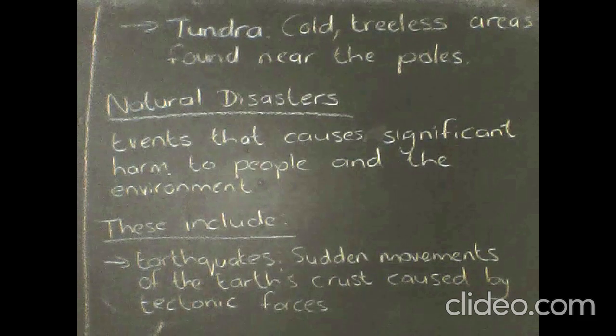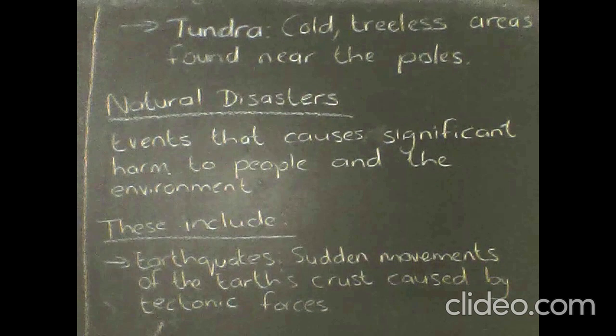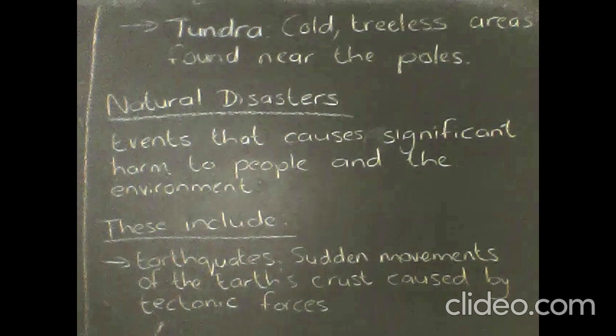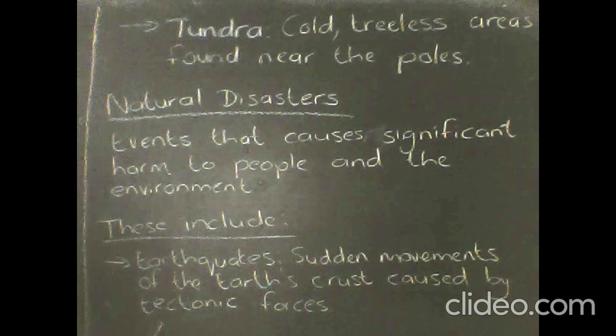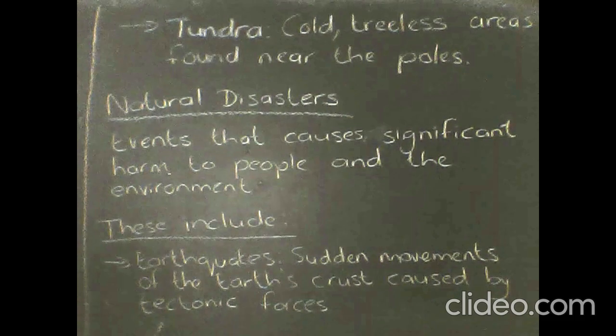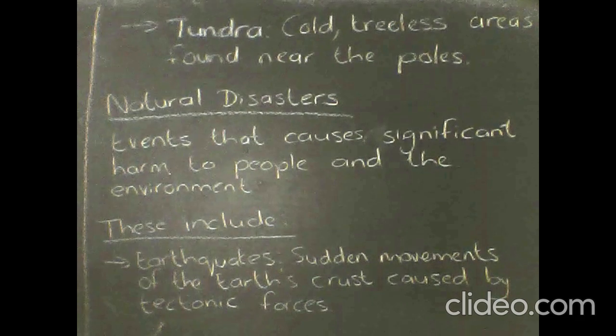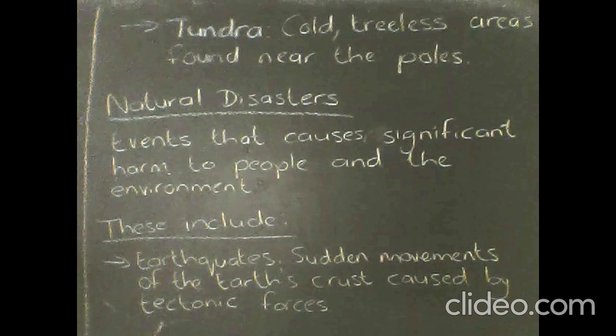Now, I said we're going to have a look at natural disasters. And natural disasters are events that cause significant harm to people and the environment. So it's not just to people, it's both to people as well as the environment. These include earthquakes, and I delved a little deeper into this just so that we have definitions as well. So earthquakes are sudden movements of the Earth's crust caused by tectonic forces. So you should know that whenever there is an earthquake, it's actually caused by tectonic plates shifting.